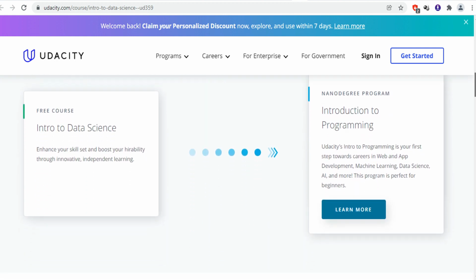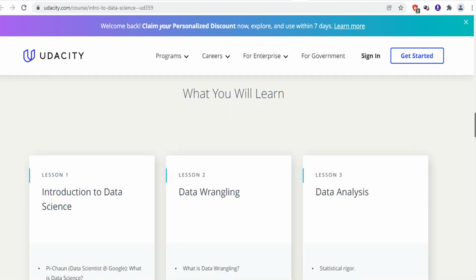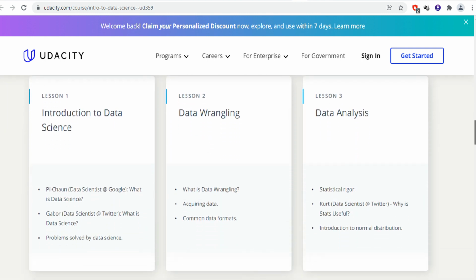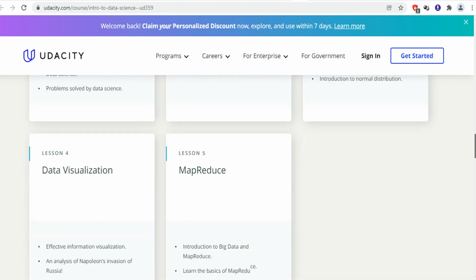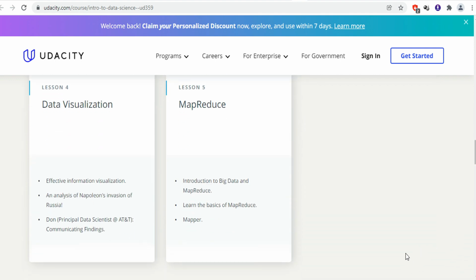Data science is the domain of study that deals with vast volumes of data, using modern tools and techniques to find unseen patterns and to derive meaningful information and make business decisions.